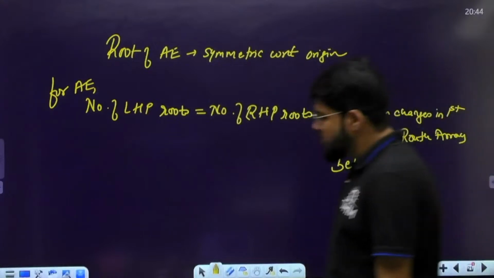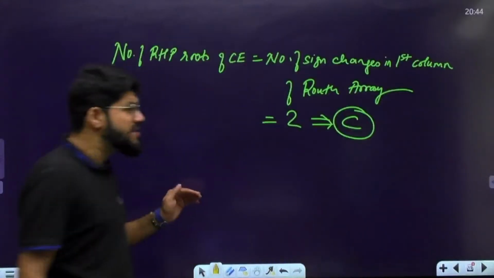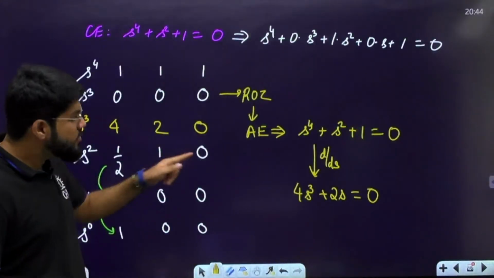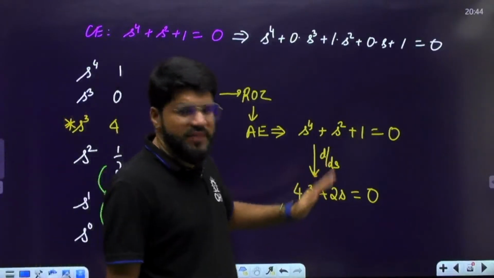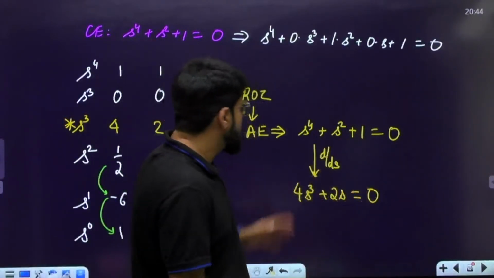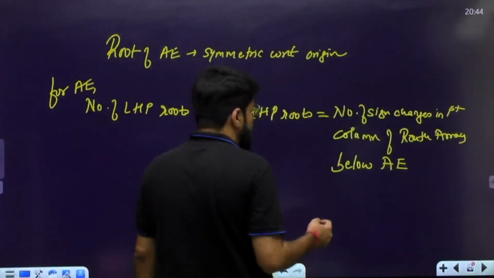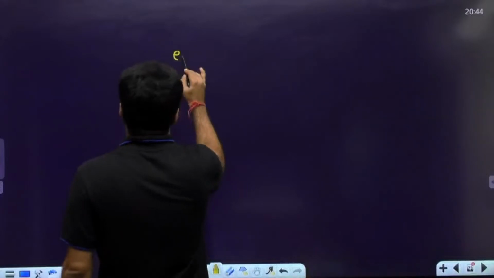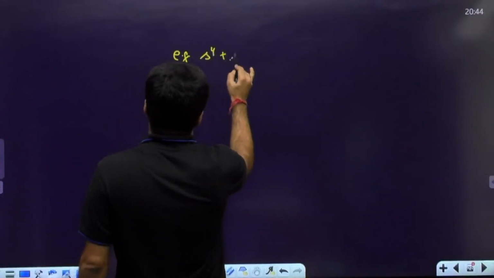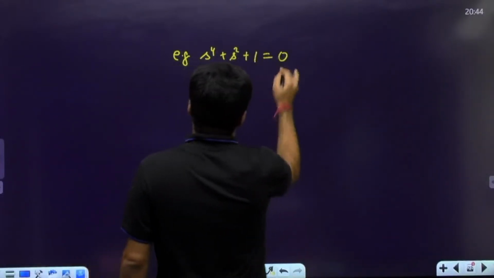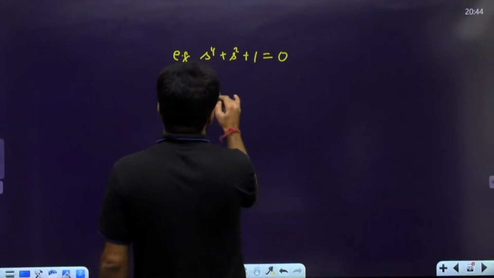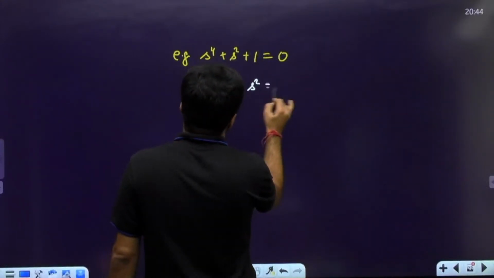Yes, Satyam. Like in this question, what is the condition actually? We don't need to solve it actually, but I'll just give you a hint. Here, s power 4 plus s square plus 1 equal to 0. What you have to do is put s square equal to x.